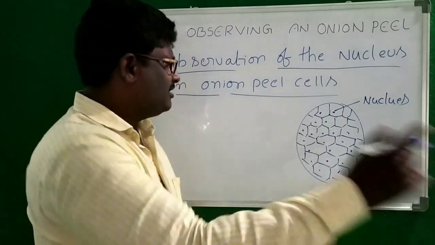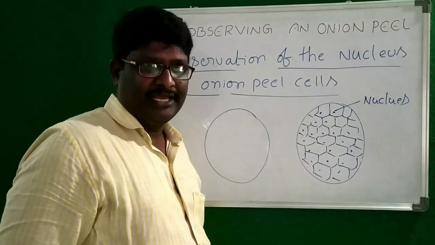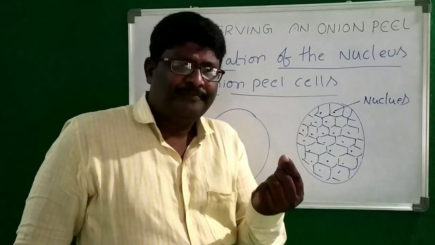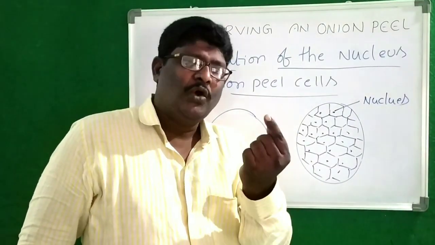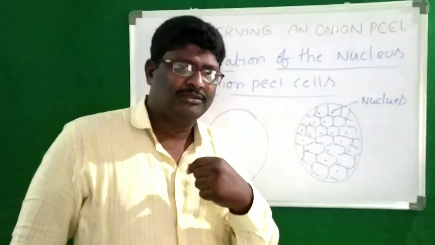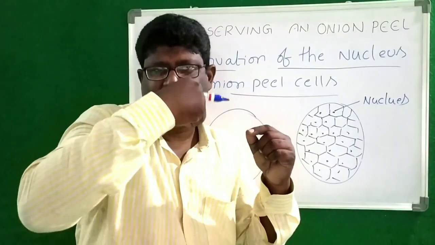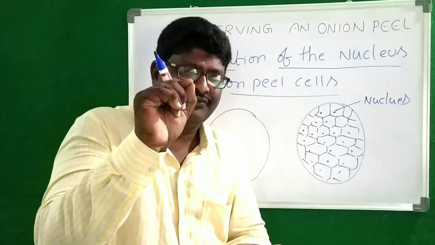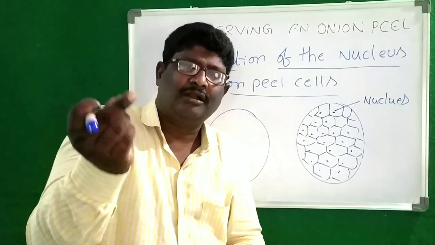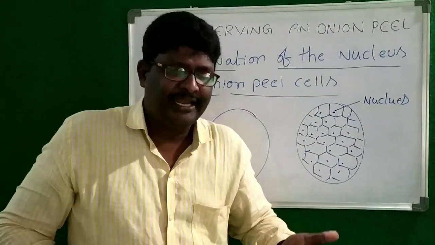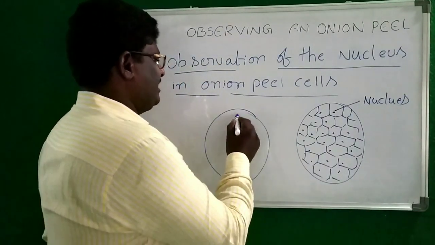Okay now, if you observe the animal cell nucleus, same experiment. Take a toothpick. Before doing this experiment, we have to wash our mouth. Then with the help of this toothpick, we scratch it. A little amount of tissue will come. We keep the tissue on the slide. Then we take one water drop and put it on the slide, and keep this slide under the microscope. When we observe, the cells appear like this.